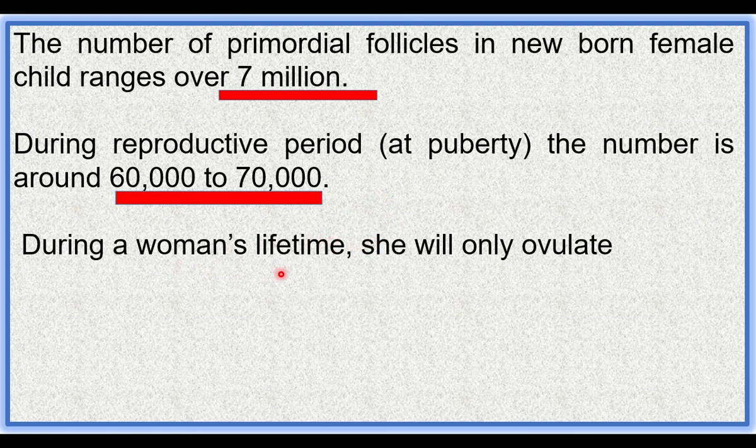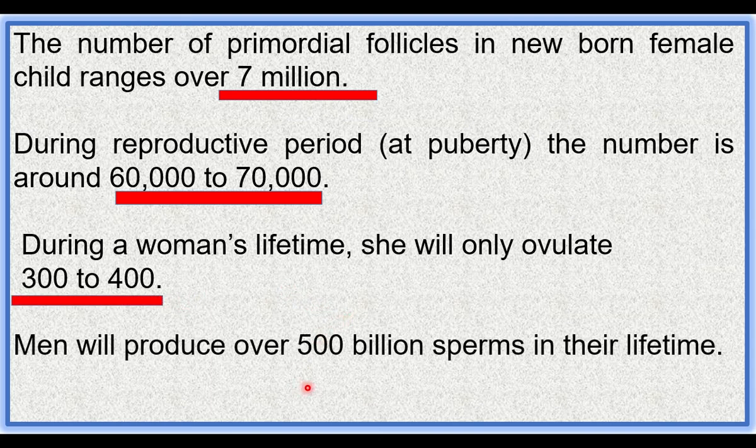During a woman's lifetime, she will only ovulate 300 to 400 ovum. The primordial follicles undergo development into primary, secondary, tertiary and Graafian follicle. From the Graafian follicle, the ovum comes out of the ovary, that is ovulation. Only 300 to 400 ovum come out of the ovary during a woman's lifetime.